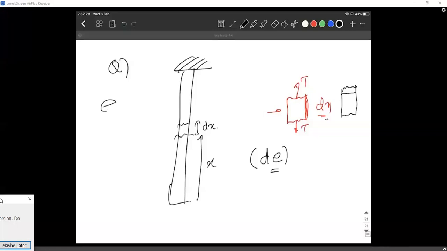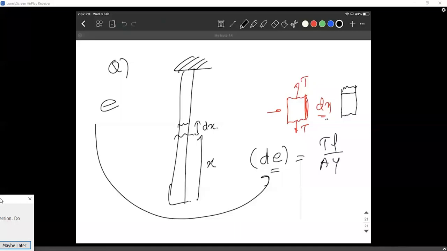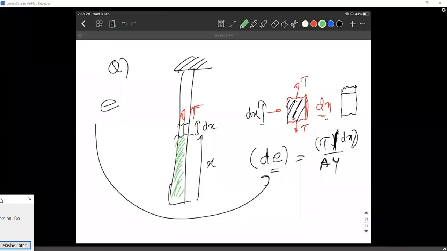Total elongation is e. The small elongation is de. It's basically TL by AY only. But the length here is dx. The length of this little wire is nothing but dx. So de is T into dx by AY. Now the tension at this point is supposed to be found. How do you find the tension here? The tension is nothing but the weight of this wire.